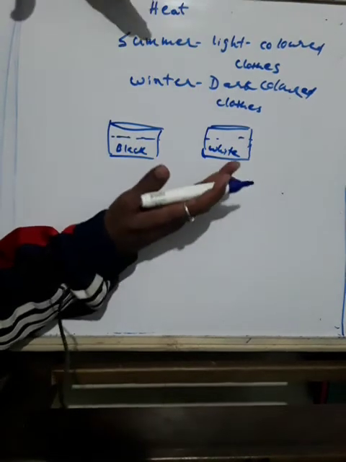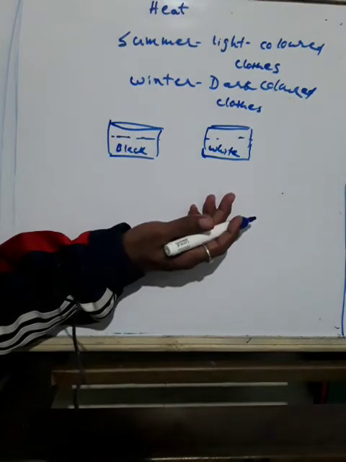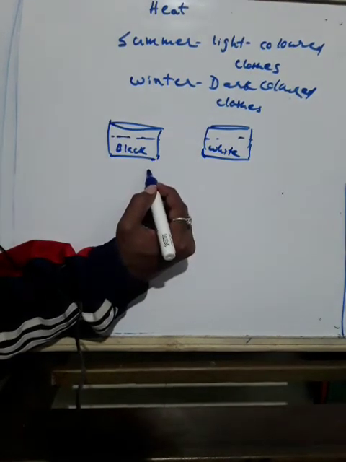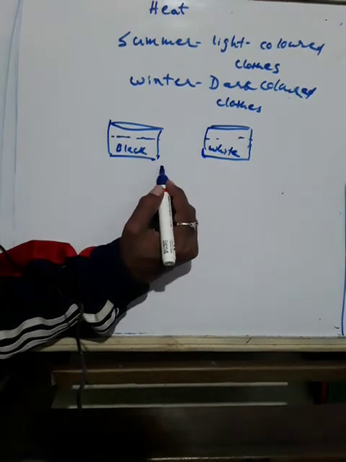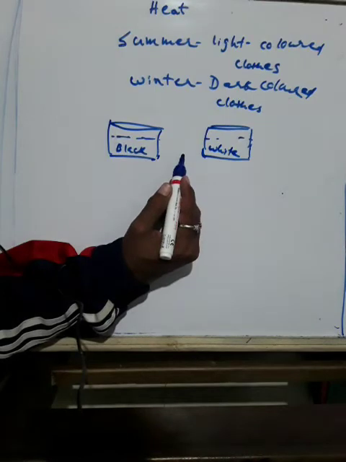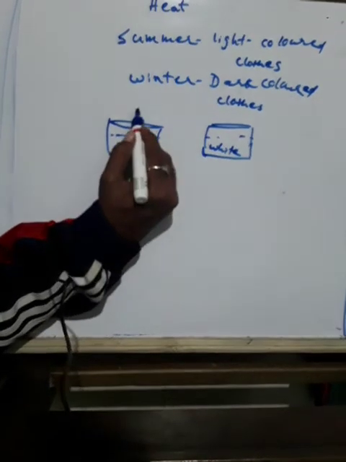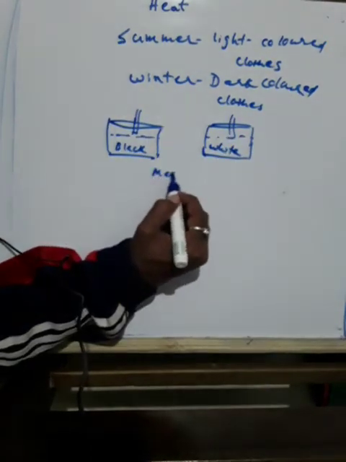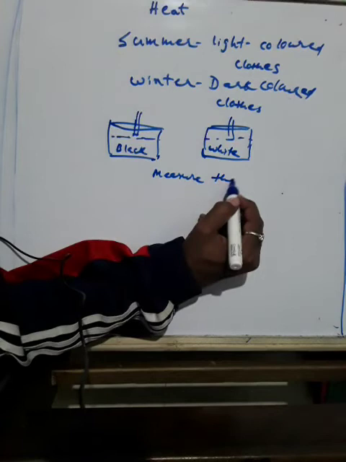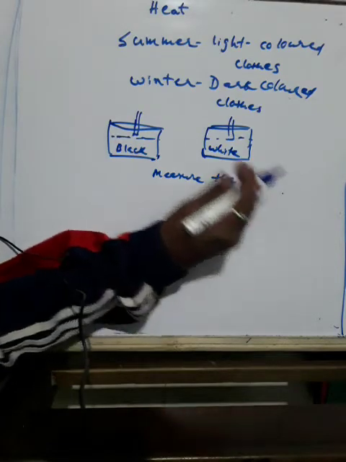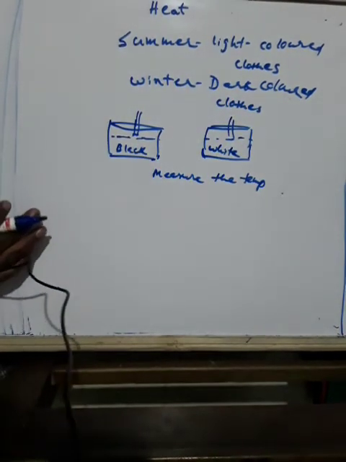Leave them in the midday sun for about an hour. You keep both of the utensils for 1 hour. After keeping them in the heat, you measure the temperature of the water in both cans using a thermometer. From this, which water is warmer?